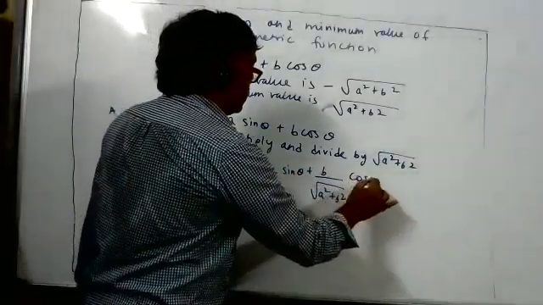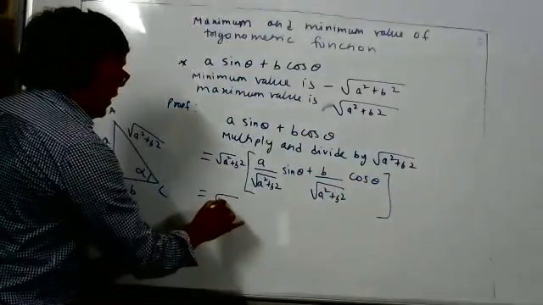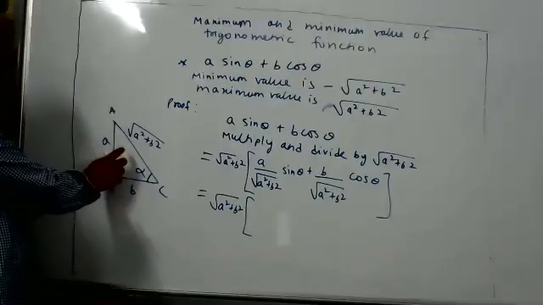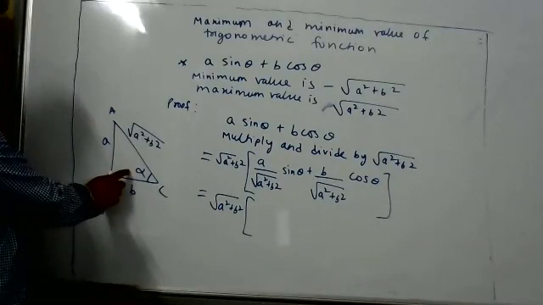These proofs are not so important. At least the result you people remember: square root A square plus B square. Now from the triangle, you tell me. If you apply the trigonometric ratio in the triangle, what is the value of sine alpha?